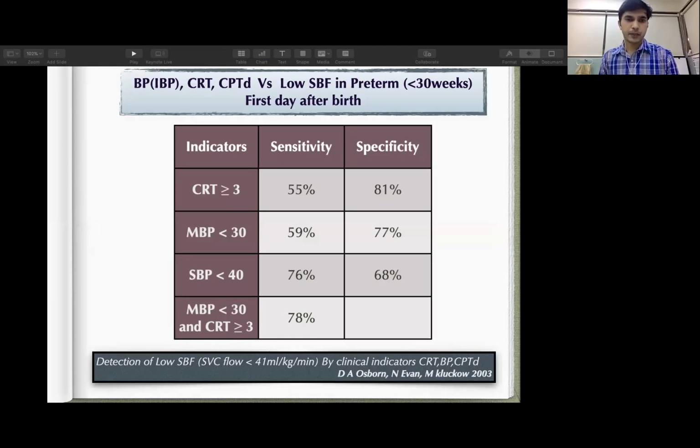Alone, systolic blood pressure less than 40 has a sensitivity of 76%. But when we combine two indicators, the mean blood pressure less than 30 along with the CRT more than 3 seconds, it gives a reasonable idea about low systemic blood flow. Sensitivity rises to around 78%. So you can utilize two clinical indicators together to get an idea about your systemic blood flow.